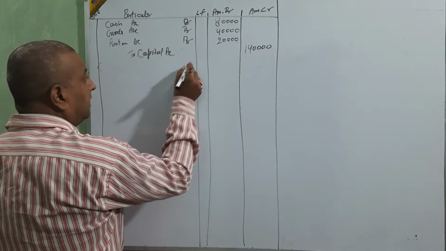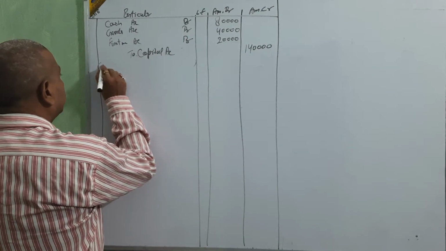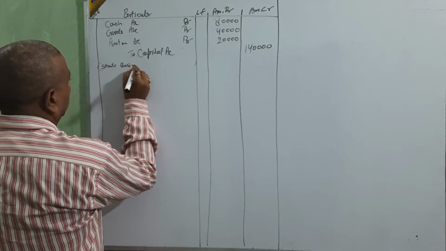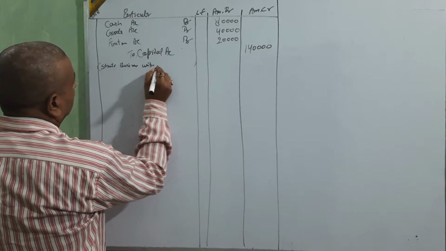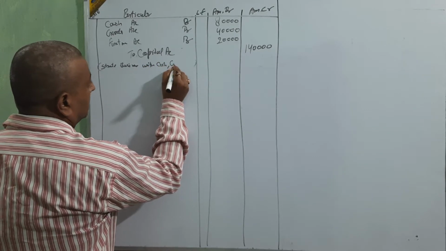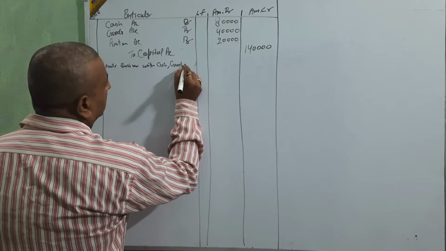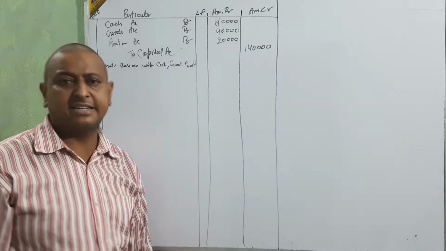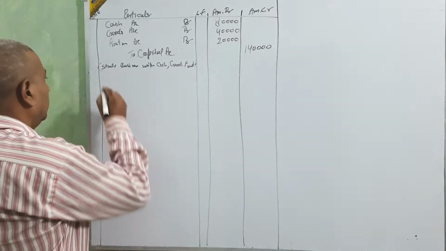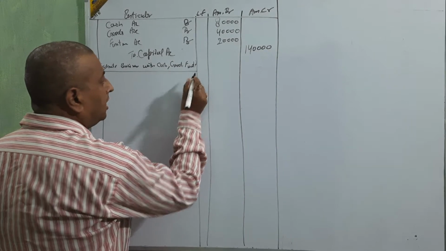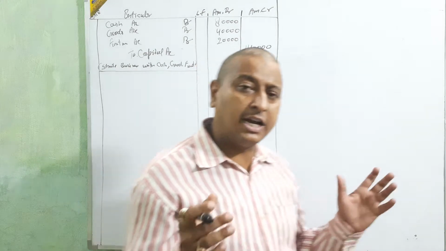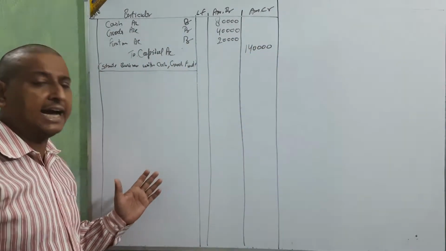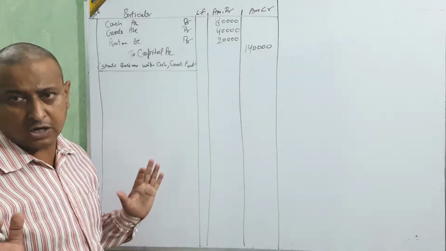And then the narration: business started with cash, goods and furniture. It's a narration. Is the entry clear or not? All the things which they are going to utilize for starting that business will be debited and capital should be credited.